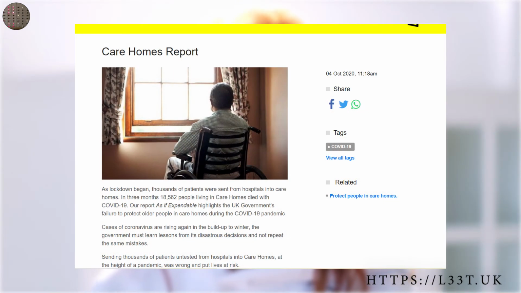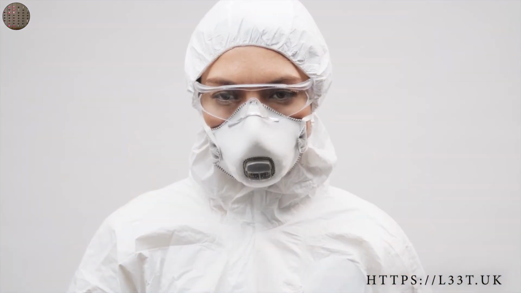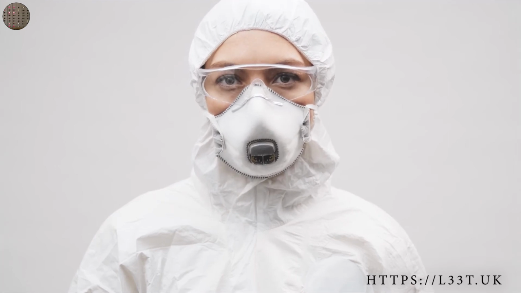At the start of the pandemic, the government decided to release 25,000 elderly people from the hospitals into care homes to free up capacity. This is documented in the Care Homes report written by Amnesty International on the 4th of October. Before elderly people were released into the care homes we had little to no COVID there. The government knew what would happen if this was done, because Italy did the same 4 weeks earlier and it resulted in thousands of unnecessary deaths.